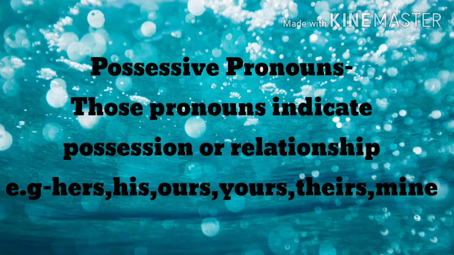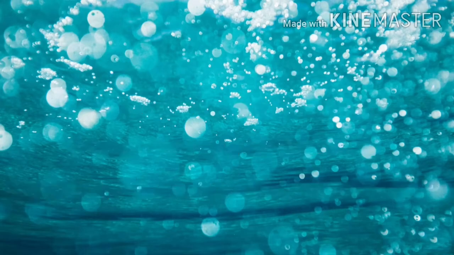The second type is possessive pronouns, those pronouns that indicate possession or relationship. The examples are hers, his, ours, yours, theirs and mine. These examples show the possession of that particular person.